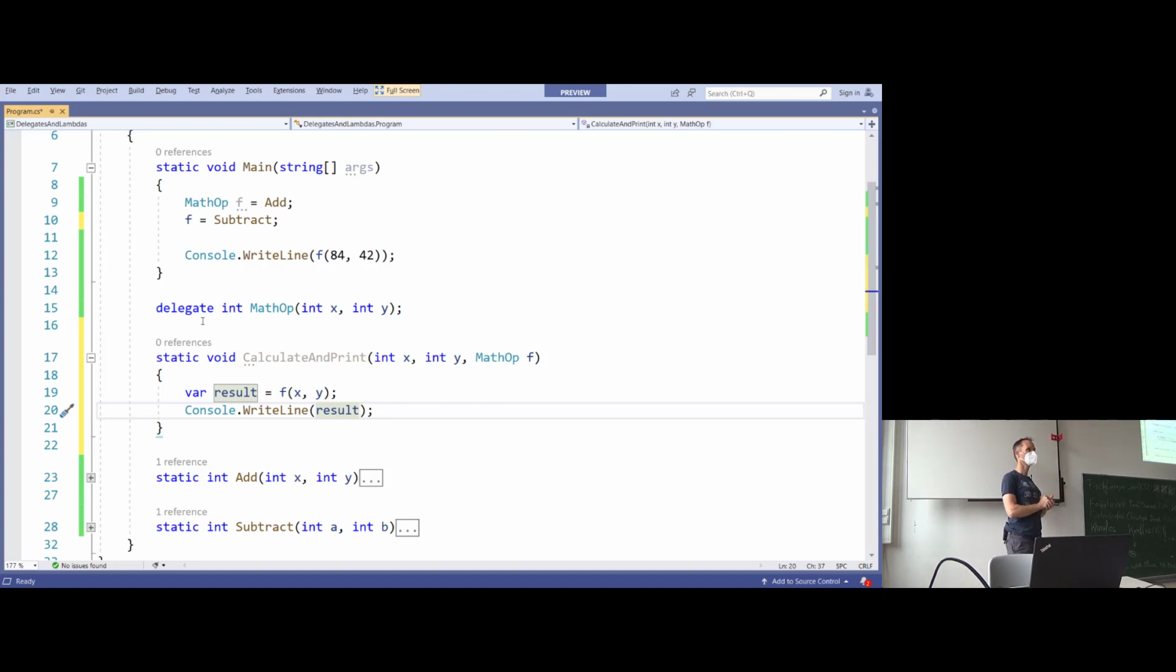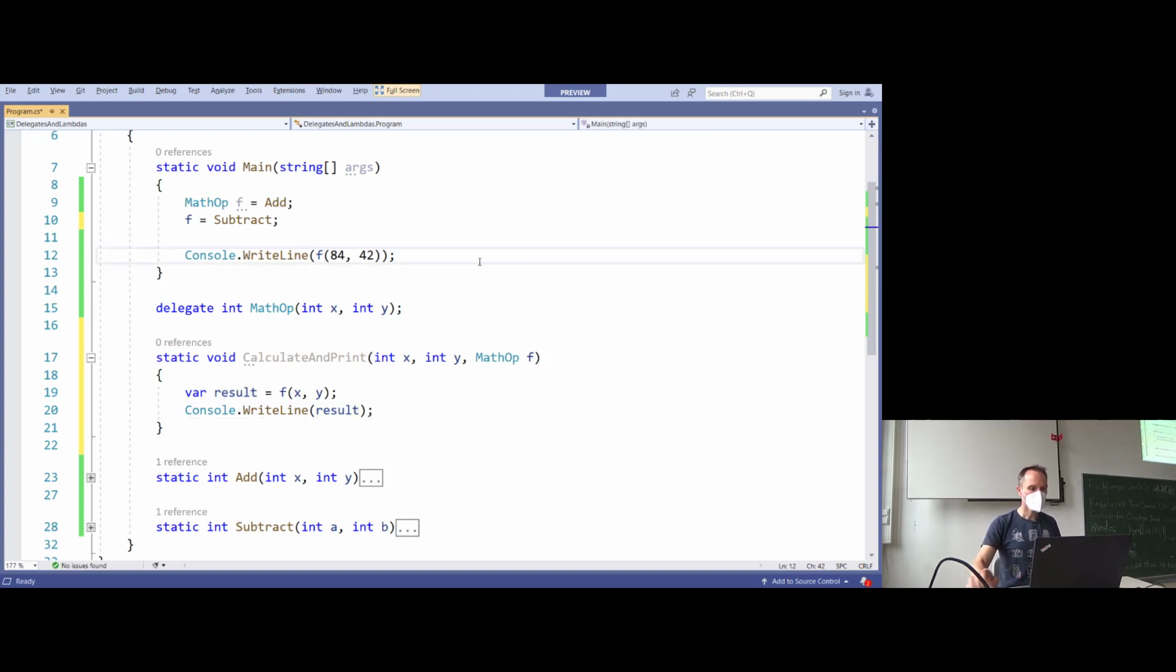You have a question? If I call calculate and print now and I give it two ints and a lambda that uses the math op delegate, also two integers. We will take a look at that. Be patient. We will get to that in a second. And yes, you can pass a lambda, definitely. Okay, we will walk our way through to lambdas step by step, okay?